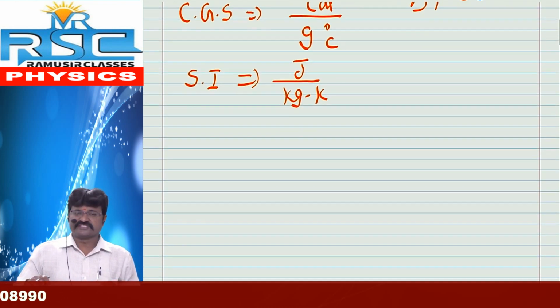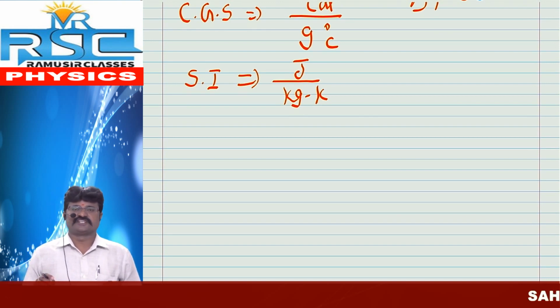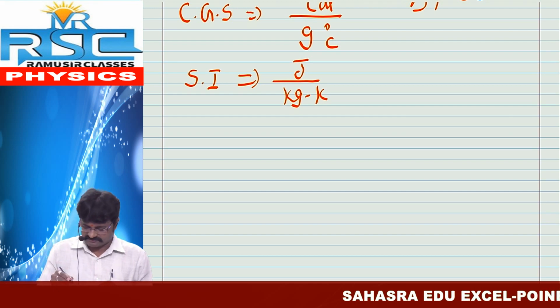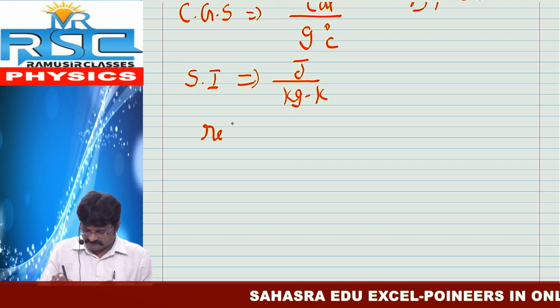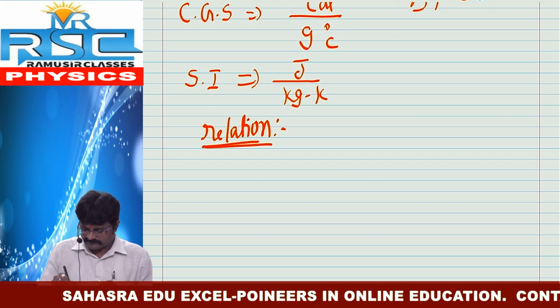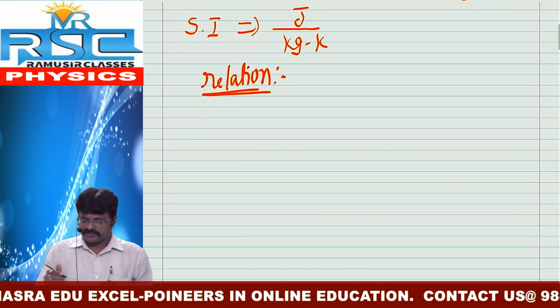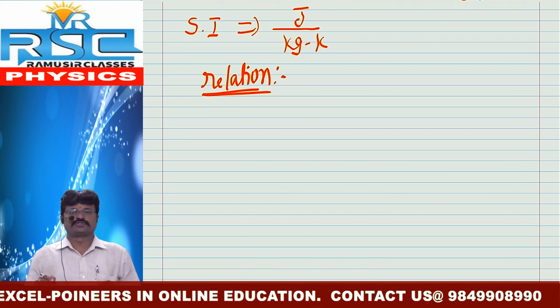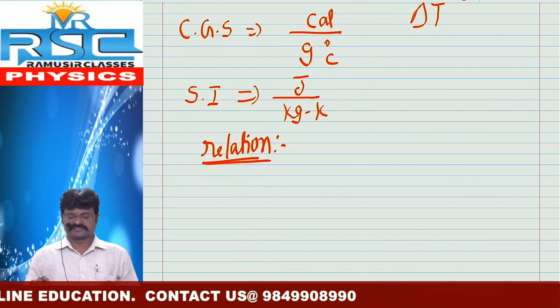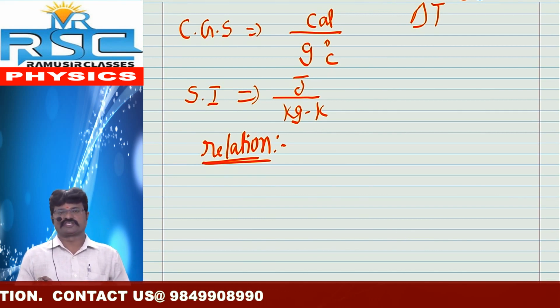Then, what is the relation between the CGS unit and SI unit of specific heat? I already told, the CGS unit of specific heat is calorie by gram degree Celsius. The SI unit of specific heat is joule by kg Kelvin.